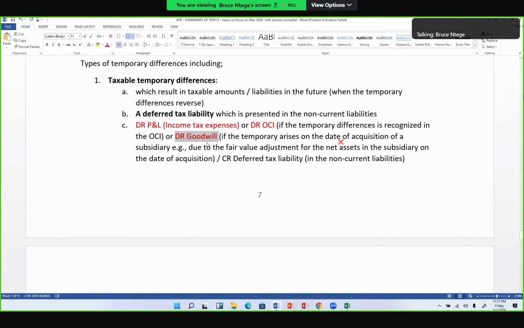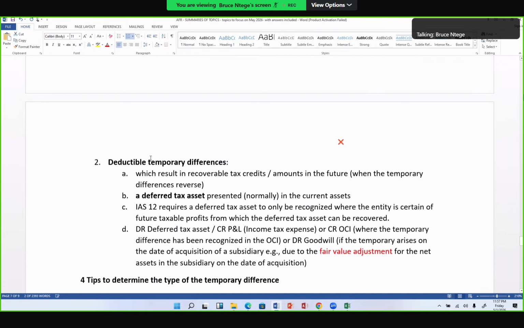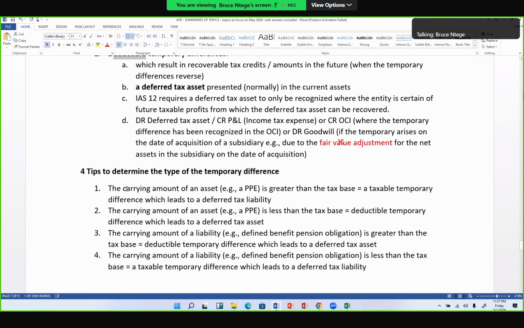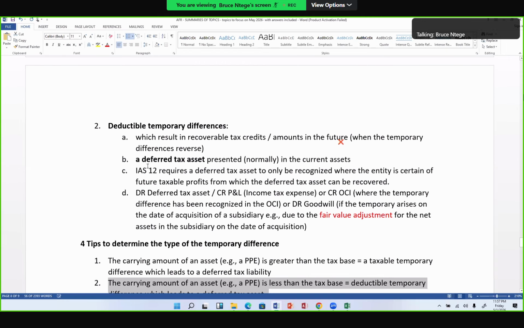For the other case, Mr. Examiner, this is a deductible temporary difference because I can clearly see from my tips that this is actually a deductible temporary difference. Because it's a deductible temporary difference, that is actually going to give me a deferred tax asset when I apply the tax rate. But Mr. Examiner, before I rush to recognize it as a deferred tax asset, I need to be certain that the company is assured of future taxable profits for me to go ahead to recognize.